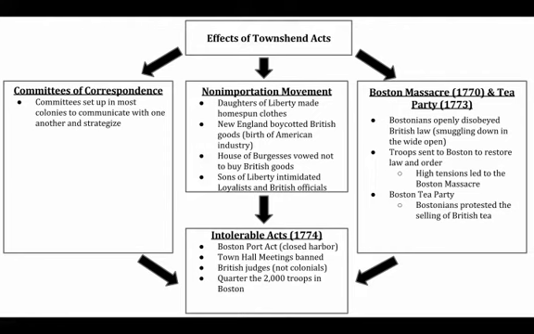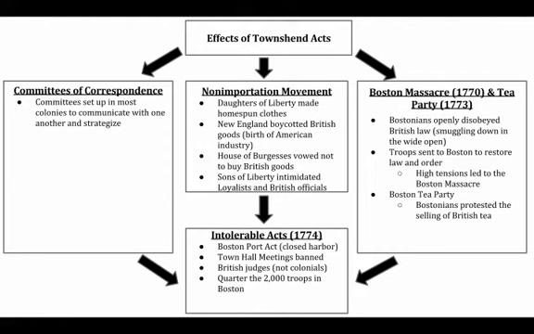We also see a massive boycott be put into place where many Americans, and once again, not all Americans, begin to boycott British goods, and this becomes incredibly effective for the Americans in getting their point across. And another nasty effect we see of the Townshend Acts is that it does lead to violence and bloodshed, especially in Boston, which is kind of like the beating heart of the American Revolution here.